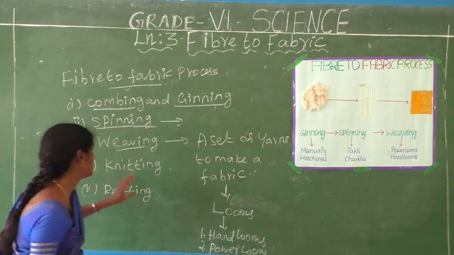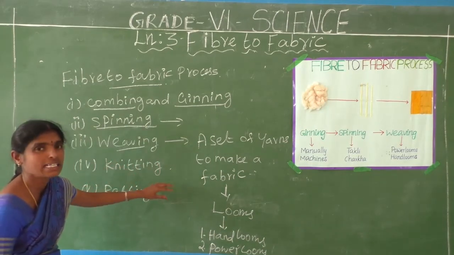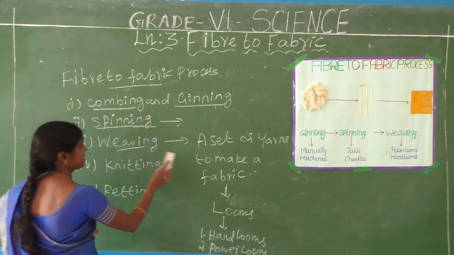Now we are going to the next one, which is knitting. What is meant by knitting? See here.